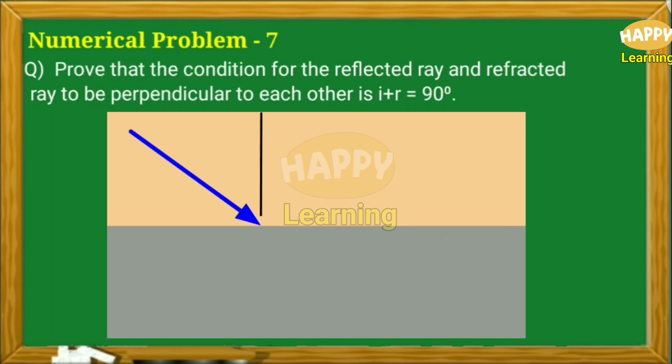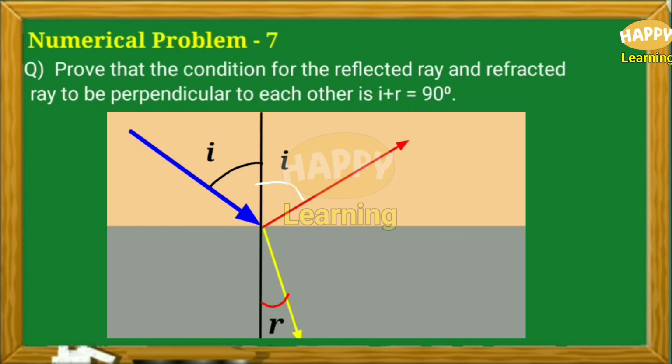This is the normal drawn at the point of incidence, and the angle between the incident ray and the normal is the angle of incidence I. This one is the refracted ray, and the angle between the normal and the refracted ray is the angle of refraction R. This is a reflected ray, and here the angle between the normal and the reflected ray is the same as the angle of incidence I.